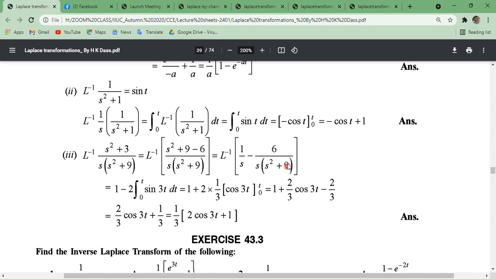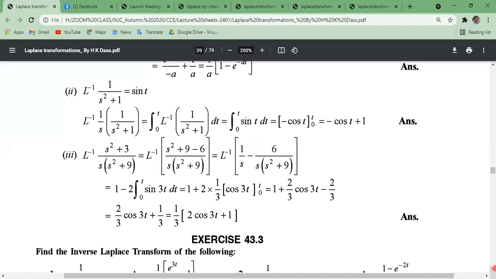This s square plus a square, a means what? 3. So this means sin 3t. Okay, f of t. f of t means what? Sin 3t dt. Sin 3t integration gives what? Cos 3t, and putting the upper limit and lower limit, we get this result.